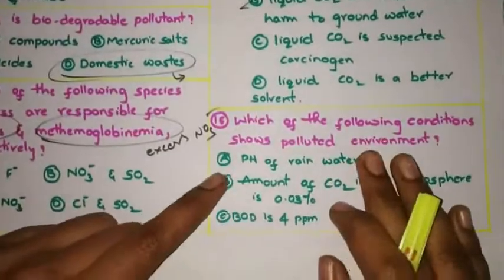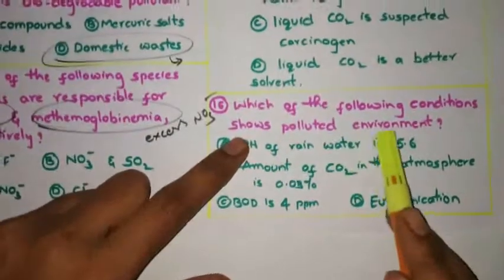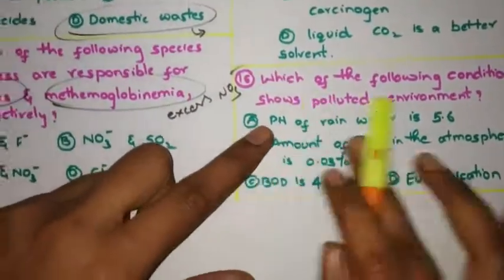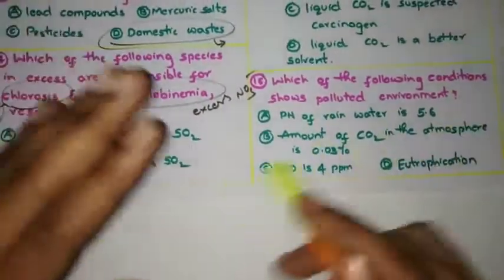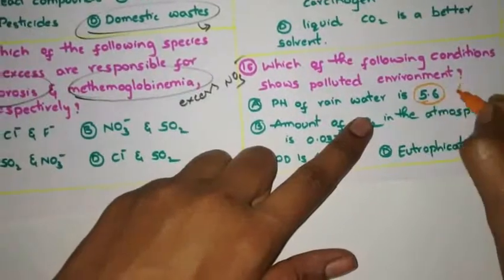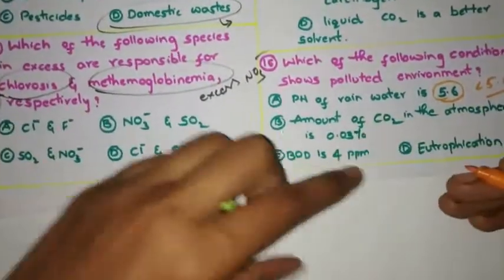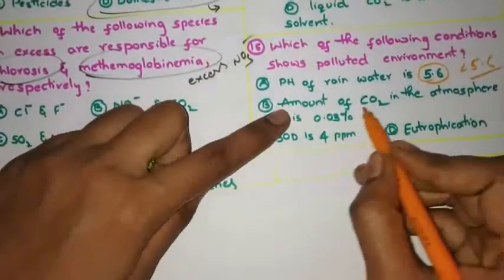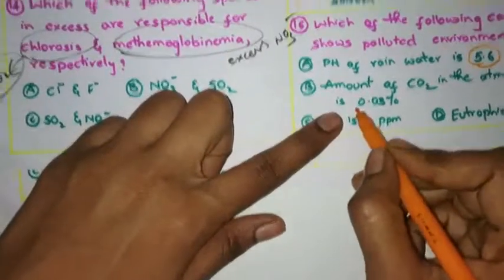Now see the 16th question here. Which of the following conditions shows a polluted environment? The pH of rainwater is 5.6. Yes, the pH of rainwater is 5.6. Suppose if it is less than 5.6, it causes acid rain. And the amount of CO2 in the atmosphere is 0.03%. Yes, correct.